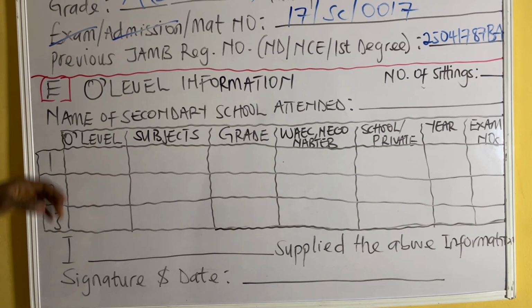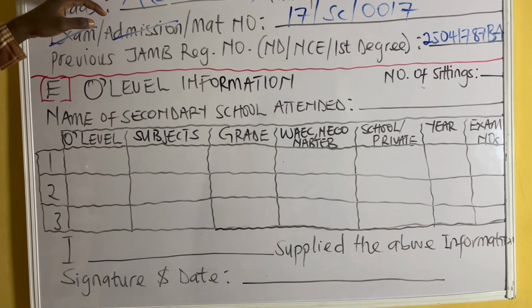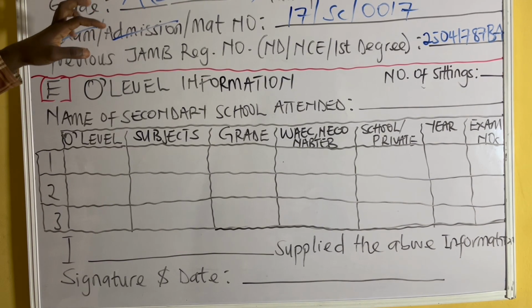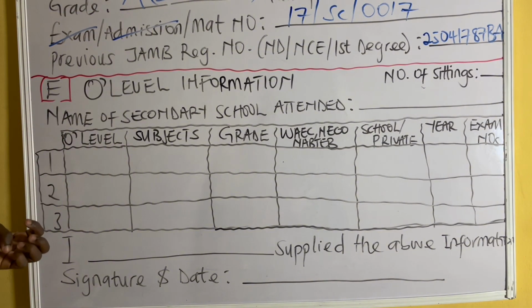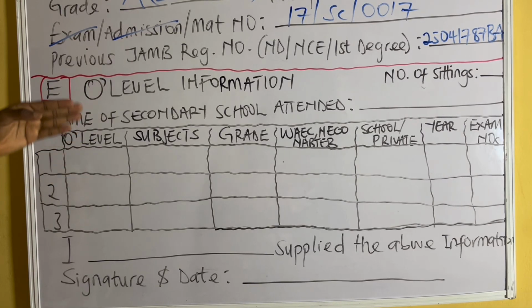But for A-level results, I think those that did JUPEB, IJMB, they usually go there again to register and upload their results, because I think JAMB used to consider them to use awaiting results. But for ND, NCE, and first degree, you cannot use awaiting result. You have to go with the 3 documents I said earlier.